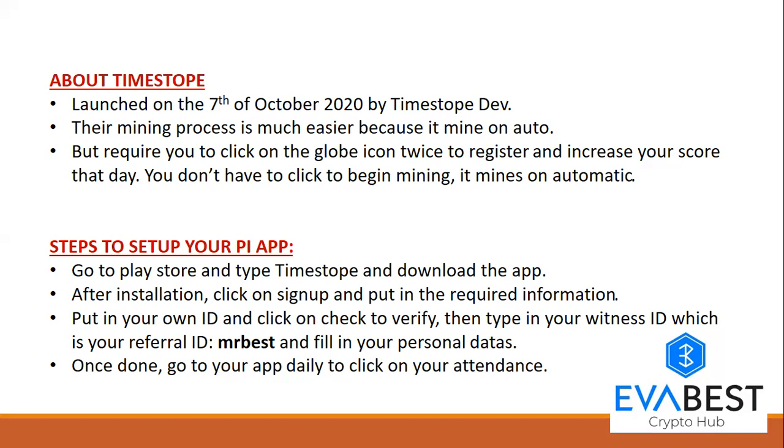Put in your own ID. Your ID is the username you want to use, right? That will serve as your referral user ID when you want to refer other persons. Now, after putting in your own ID, click on check to verify the ID. The reason you need to verify the ID is that if someone is already using the user ID you're choosing, you need to change it. So when you click on check and it ticks you good, meaning it's available, you're clear to use it. But if it shows that someone has used it, it's not available, then put another one.